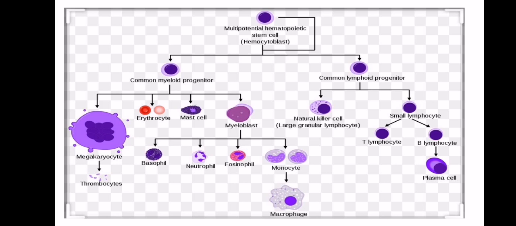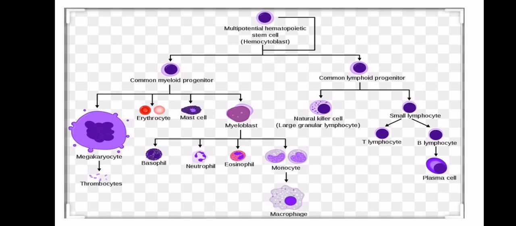And now we'll see how the different blood cells are formed. Basically, the blood cells are formed from the common multipotential hematopoietic stem cell of the bone marrow. This is the main cell from which all of the blood cells originate. The multipotential hematopoietic stem cell divides into the common myeloid progenitor cell, which we can also call the colony forming stem cell, and into the common lymphoid progenitor cells.